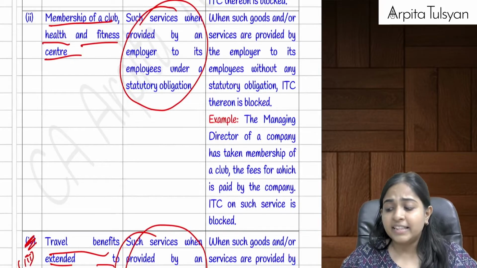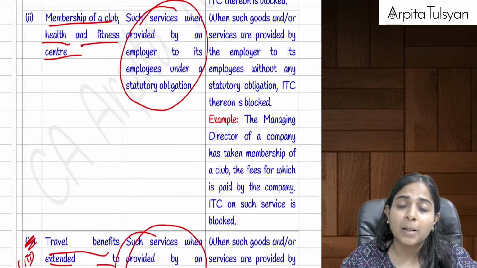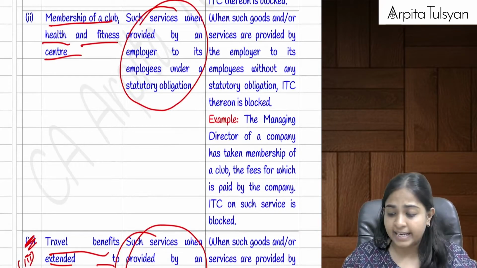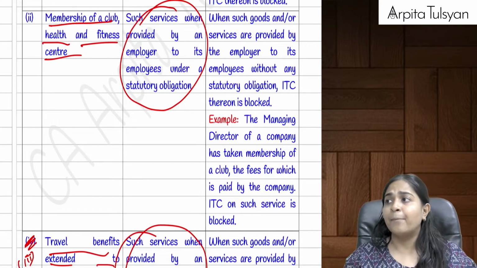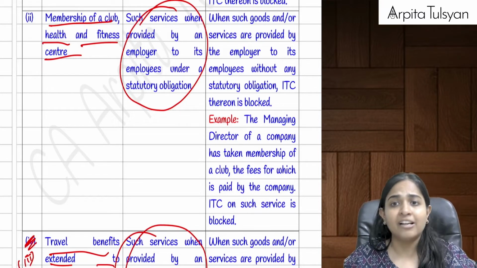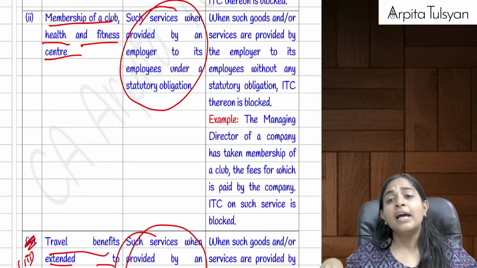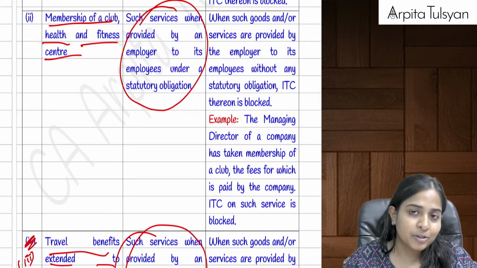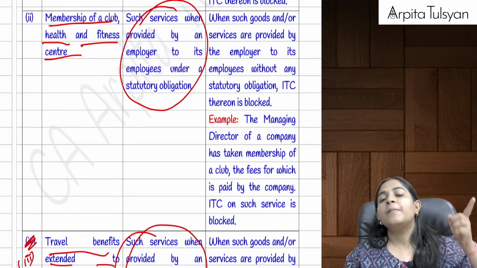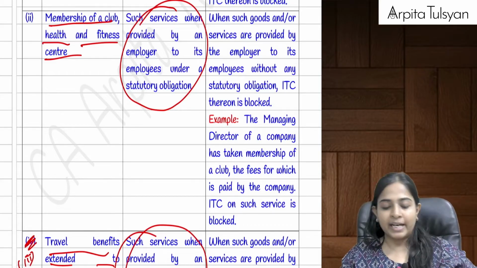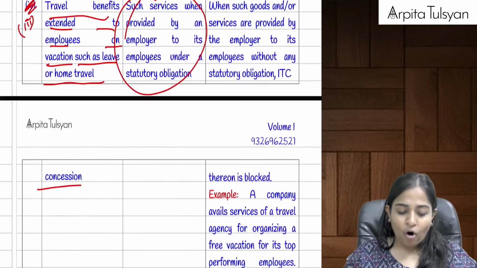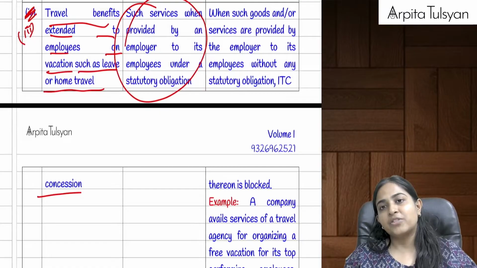Next one, membership of a club, fitness club, health club, etc. If I have taken this for my employees, or for myself as a proprietor, then credit on the same is totally blocked, except when the employer is required to provide it to the employee under a statutory obligation. Then the next one, travel benefits.